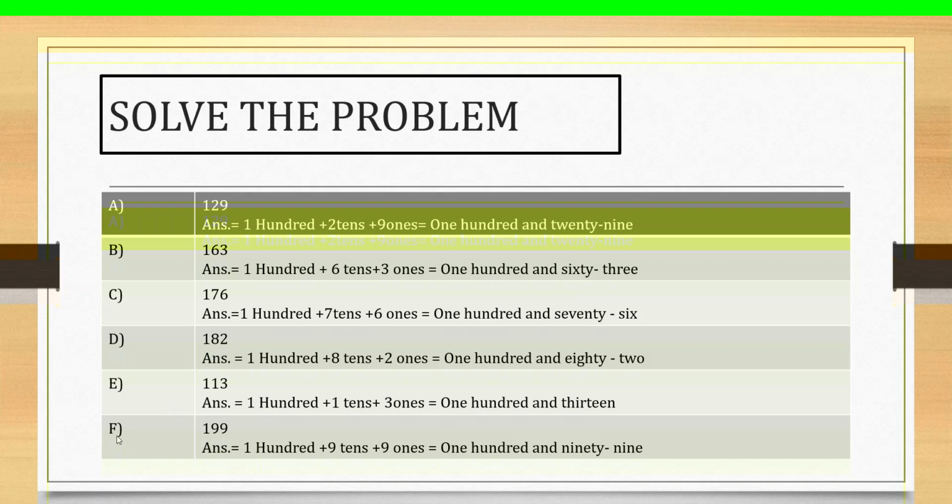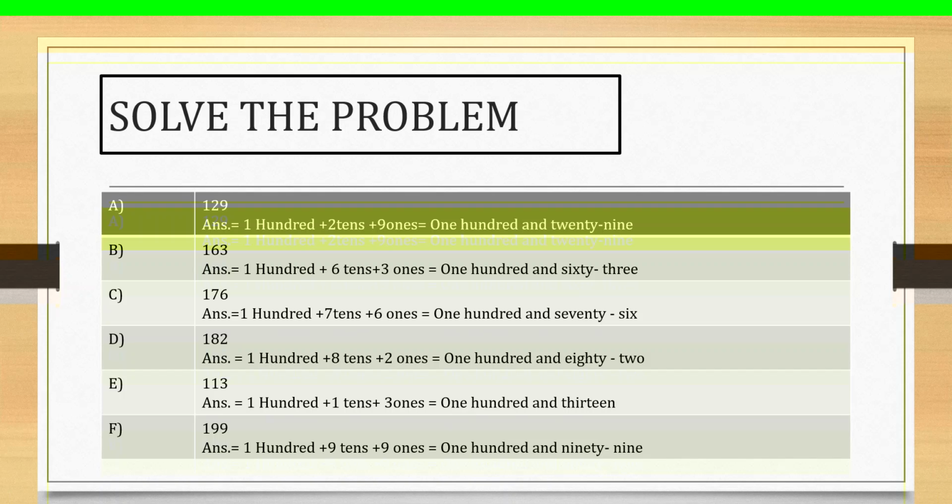Next question, question number F. Who can read the number? Anyone? 199. Yes, students. This number is 199. 100 plus 9 tens plus 9 ones. Then how much? This is the value of 199. Yes, very good students.